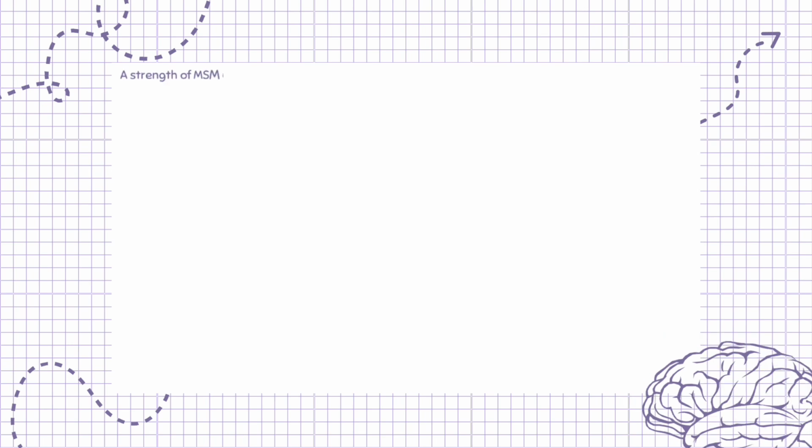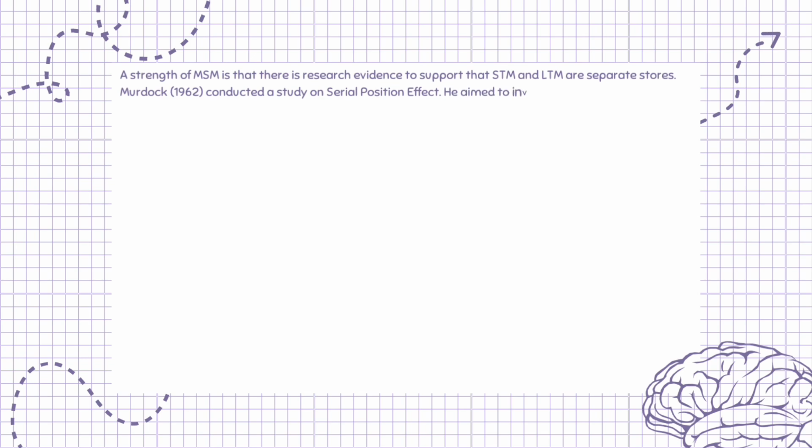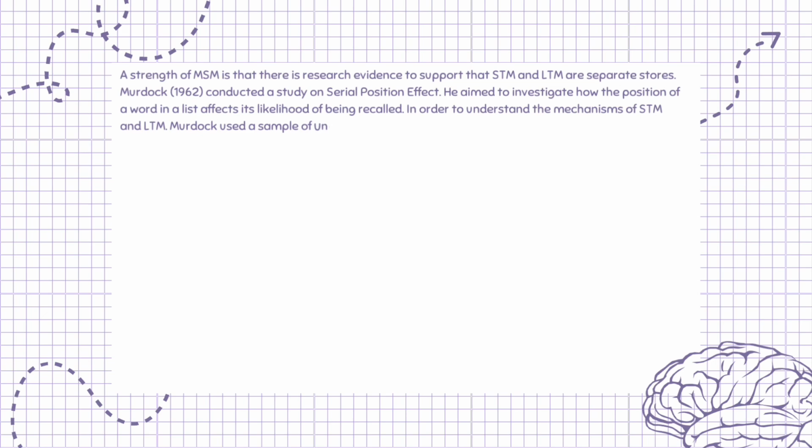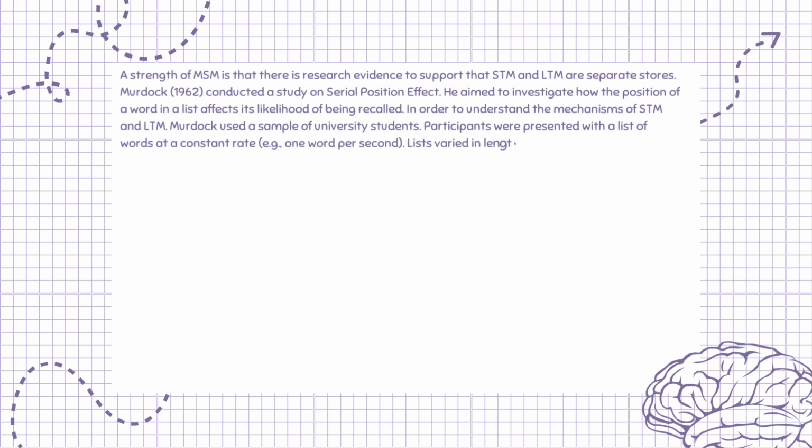A strength of MSM is that there is research evidence to support that STM and LTM are separate stores. Murdock, 1962, conducted a study on the serial position effect. He aimed to investigate how the position of a word in a list affects its likelihood of being recalled. In order to understand the mechanisms of STM and LTM, Murdock used a sample of university students. Participants were presented with a list of words at a constant rate, e.g., 1 word per second. Lists varied in length but typically contained 10 to 40 words.